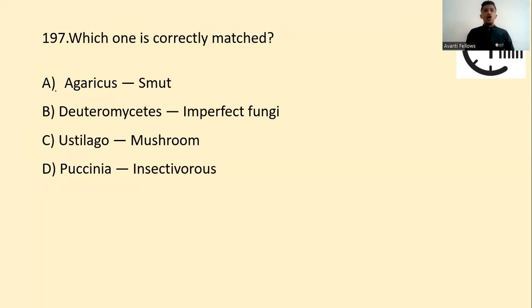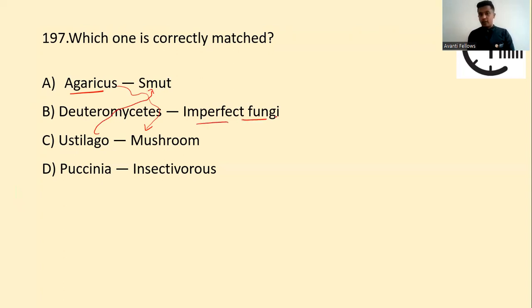So our next question: which one is correctly matched? Agaricus, smut; Deuteromycetes, imperfect fungi; Ustilago, mushroom; and Puccinia, insectivorous. Before we find the correct match, we should understand why the other options are wrongly matched. Agaricus example is mushrooms, whereas Ustilago is smut.